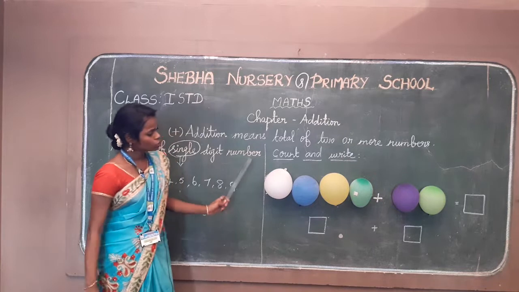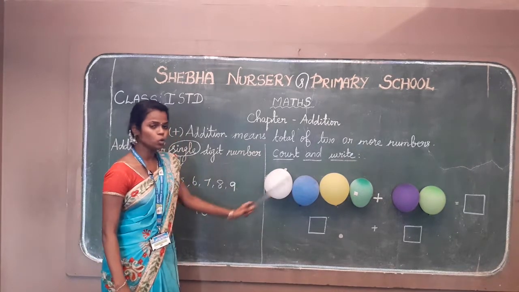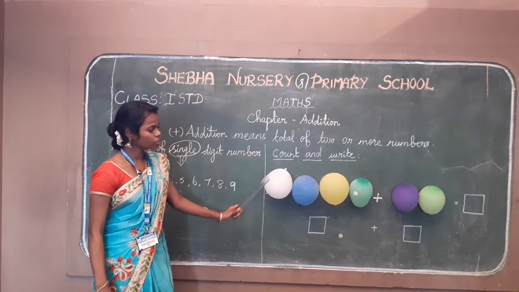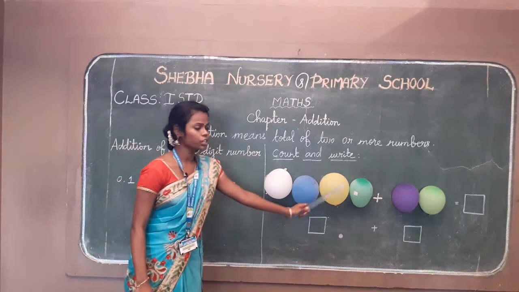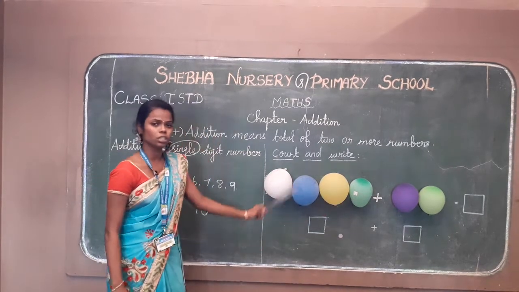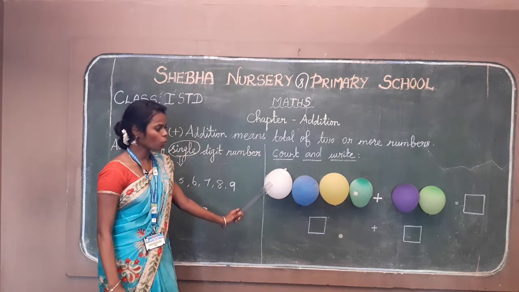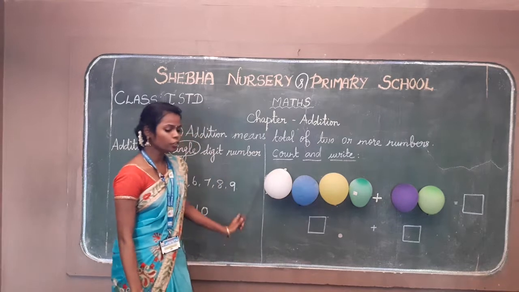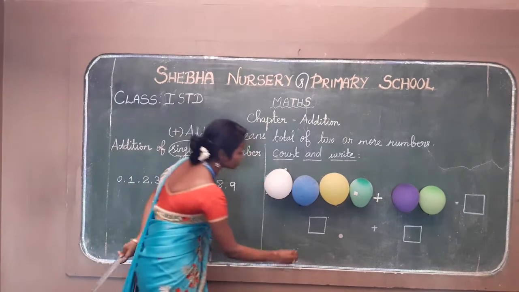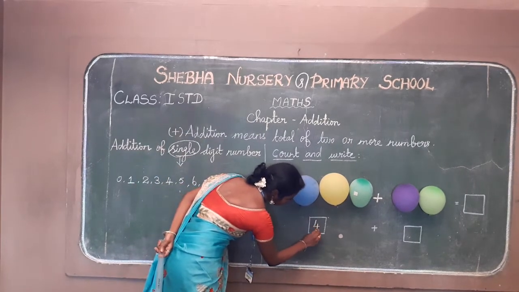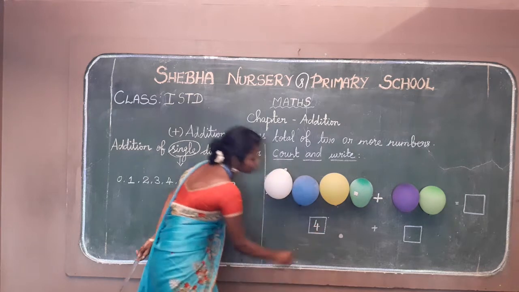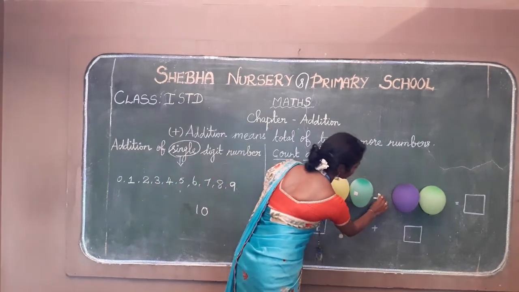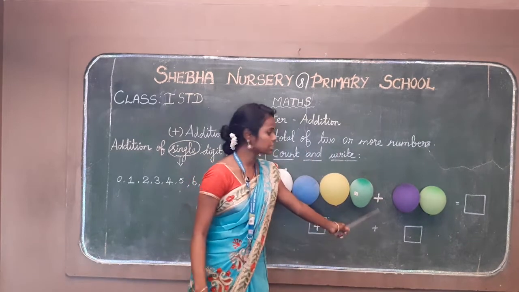Okay, you all see the balloons. Can you see all the balloons? Now we are going to count them. Okay? 1, 2, 3, 4. How many balloons are there? Repeat again. 1, 2, 3, 4. Here there are 4 balloons, no? You have to write the number 4. What number should we write here? 4. Okay? Next you put the plus symbol. This is the addition symbol.